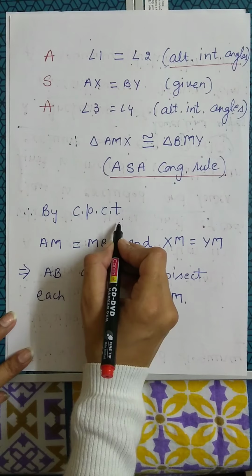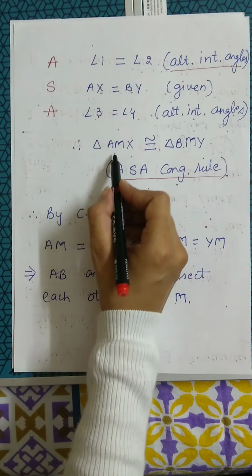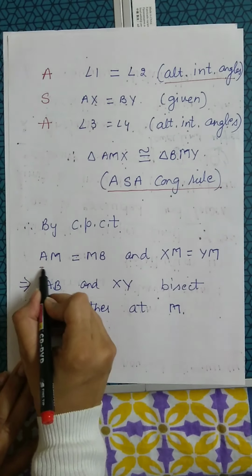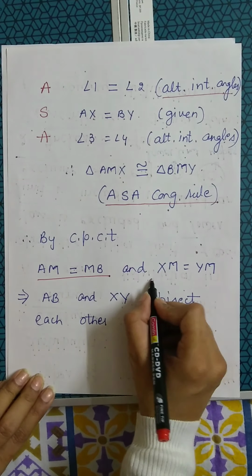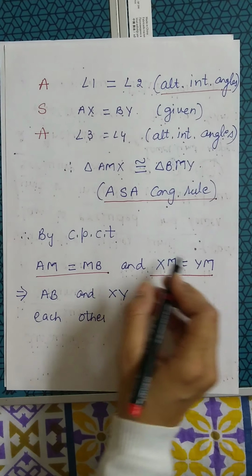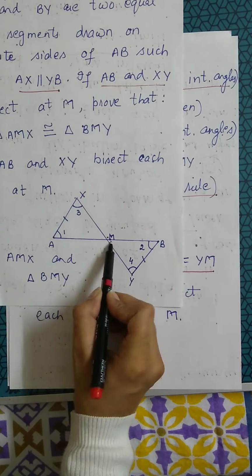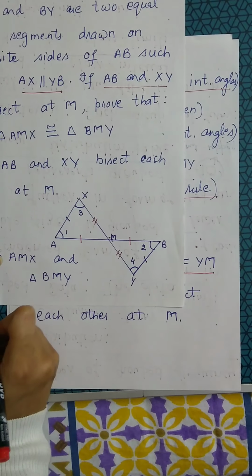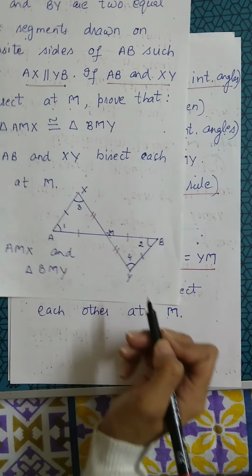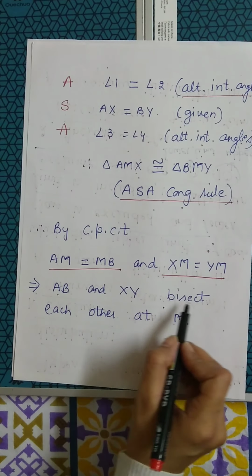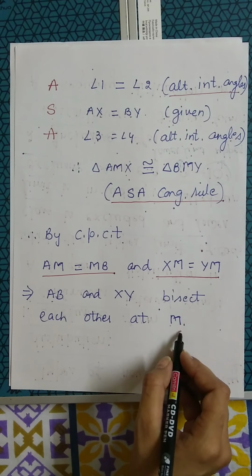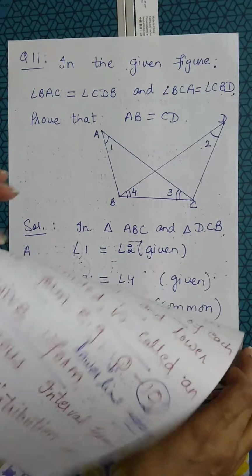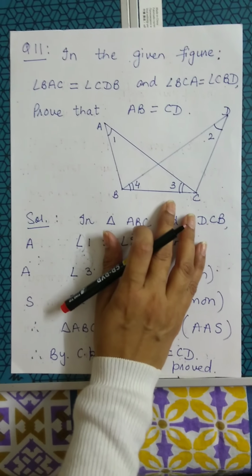Now by CPCT, because I know triangle AMX is congruent to triangle BMY, I can say AM is equal to MB and XM is equal to YM. That is, AM is equal to MB and XM is equal to MY. This shows that AB and XY bisect each other at M. And this is what we need to prove in the second part. Let us discuss the next question.